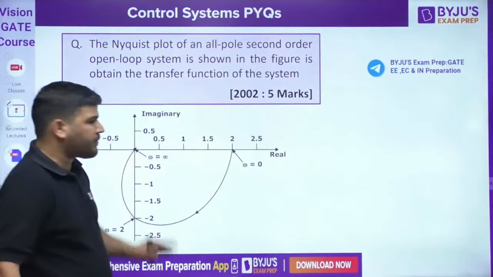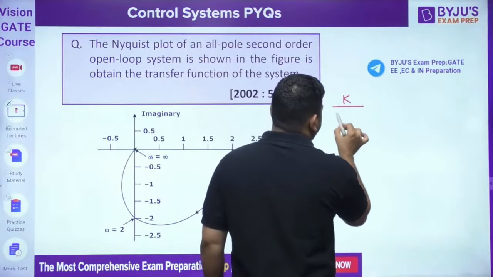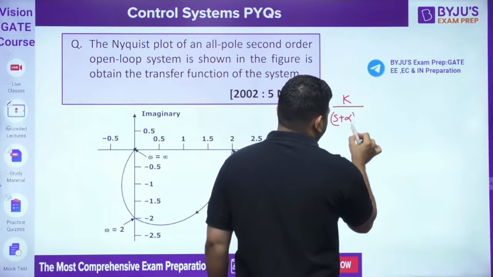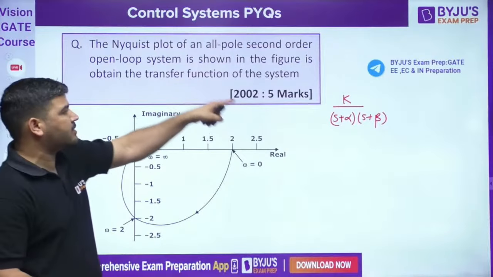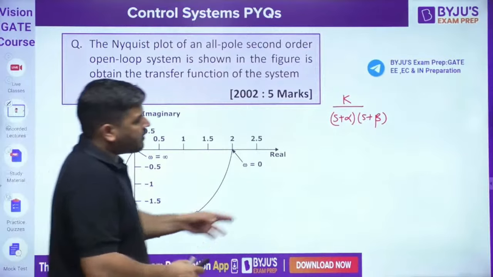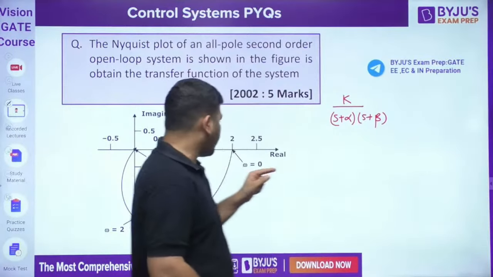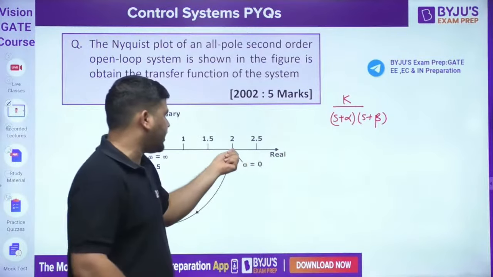The transfer function can be calculated very easily. Let's assume that the transfer function is k divided by (s plus alpha) into (s plus beta), because it's an all pole system and it's a second order system. That's why I have taken two poles. I have not taken any pole at the origin. The reason is that we know that when omega is 0, the magnitude of this function has to be 2.